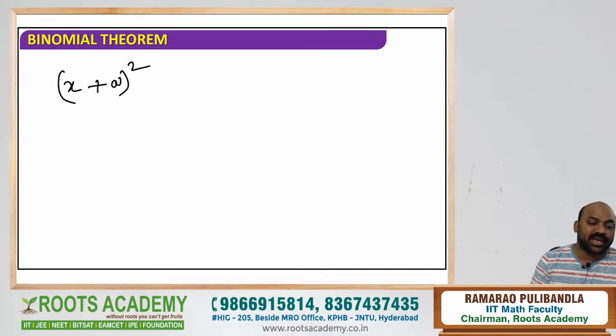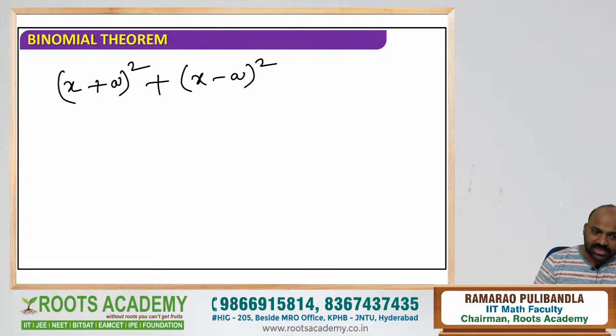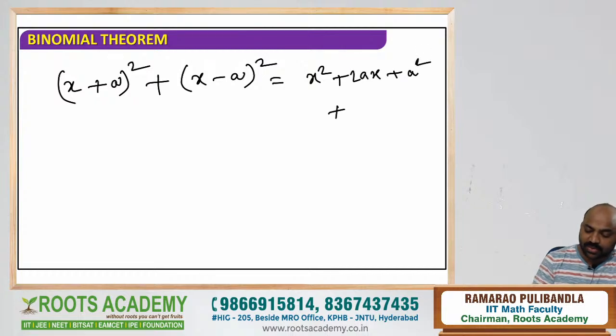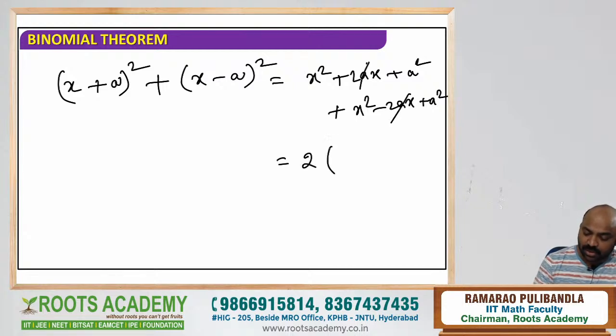How many terms will be there? Three terms will be there. So plus, I am taking the whole power 2. Now I am just adding both. Can you say how many terms will be there? You know this expansion, na? x square plus 2ax plus a square, plus x square minus 2ax plus a square. By simplifying, the middle terms will cancel and I will get 2 times (x square plus a square). Otherwise, I can write it as 2x square as one term and 2a square as one term.